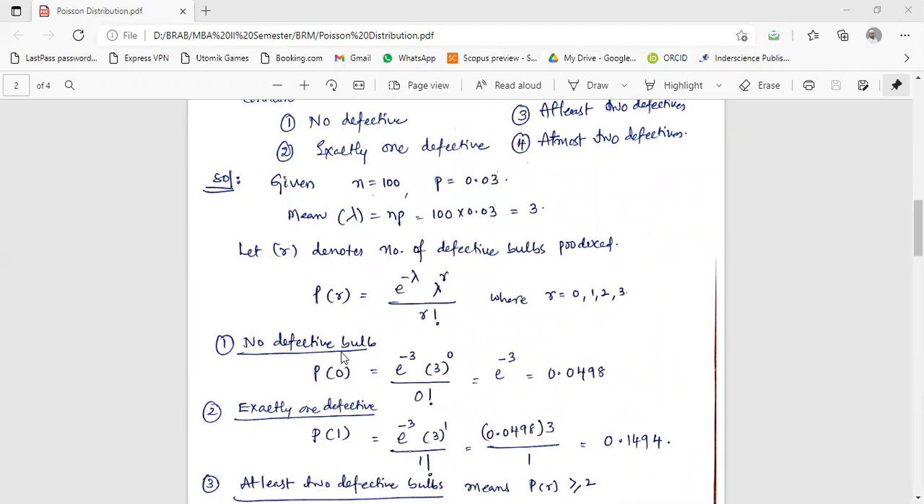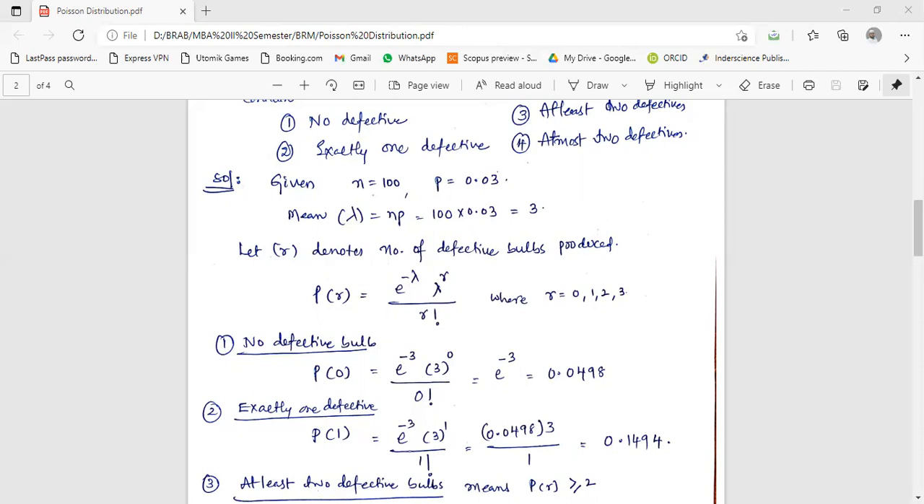First, no defective bulb. No defective bulb means what? P of 0. So no bulb is defective means all 100 are good. So P of 0, where the R value is 0, you have substituted it. Now e power minus lambda, so minus lambda means e power minus 3, where lambda is 3 and R is 0. 3 power 0 divided by 0 factorial, which is equal to e power minus 3 only. The e power minus 3 value is 0.0498. These values you can collect from the table.